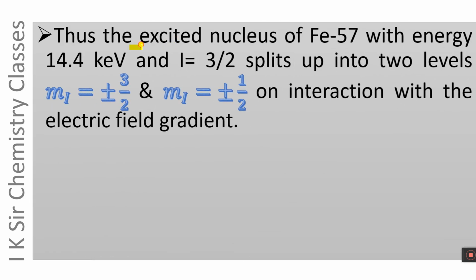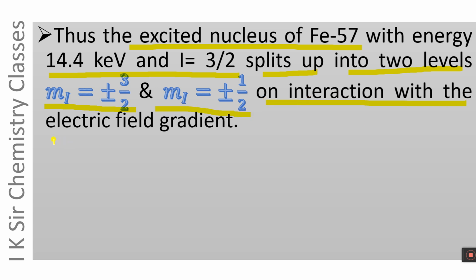Thus, the excited nucleus of Fe57 with energy 14.4 keV and I equals 3/2 splits up into 2 levels. One level is mI equals plus minus 3/2 and another level is mI equals plus minus 1/2, on interaction with the electric field gradient.